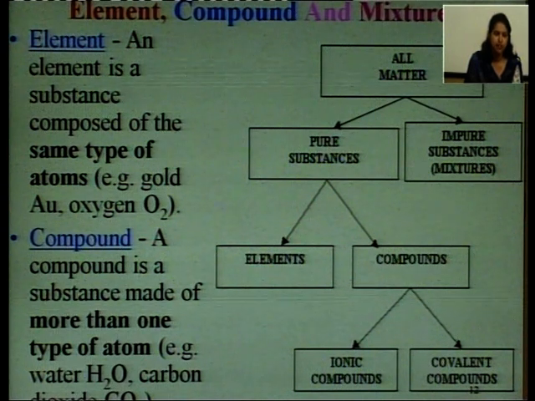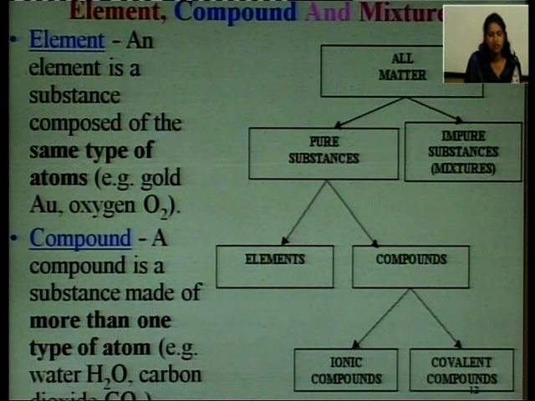For example, I have written here in this slide that water is a compound. So, what is the ratio of hydrogen and oxygen? This is 1:8. This is a fixed ratio. If the hydrogen and oxygen are combining in this ratio, that is 1:8, then only water will be formed. And if this ratio changes, then the compound also changes.